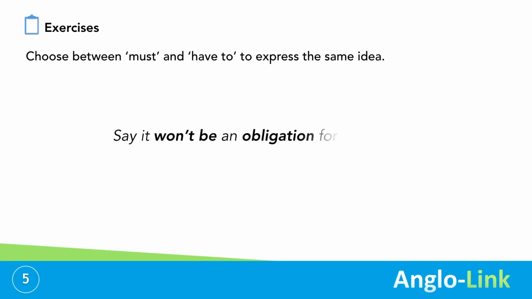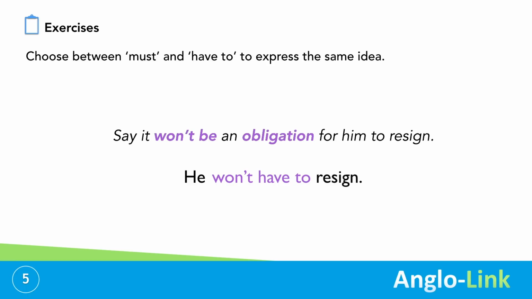Number 5. Say it won't be an obligation for him to resign. He, resign. He won't have to resign. Removing an obligation in the future.